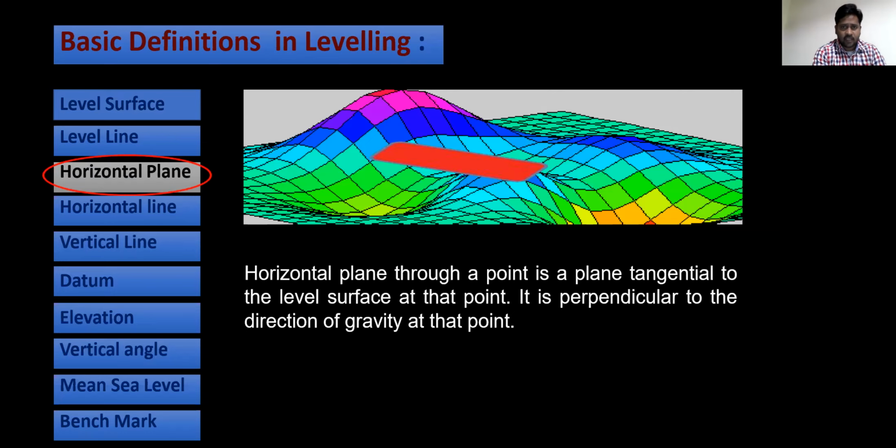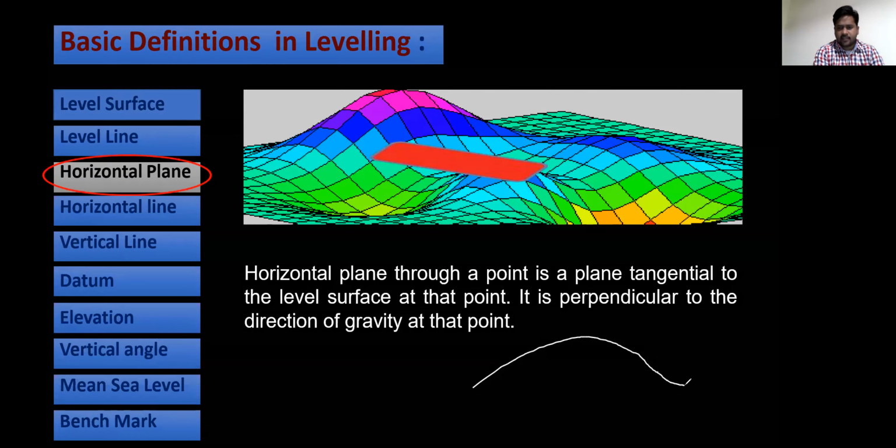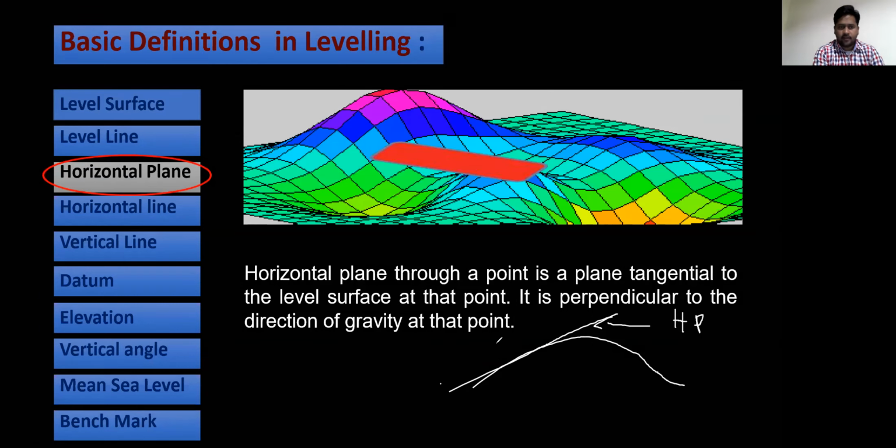If you see here, if this is my earth surface, my line is tangential to this. This tangent is known as the horizontal plane. This is my HP, that is horizontal plane.